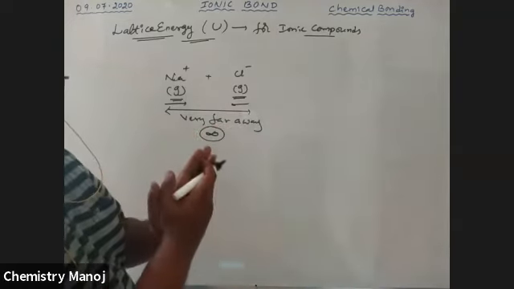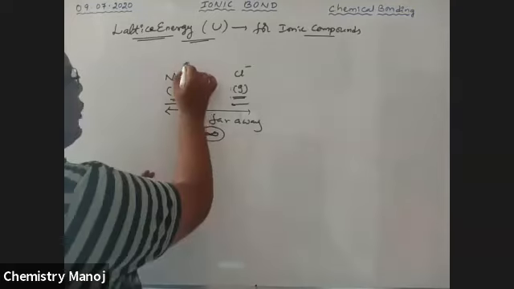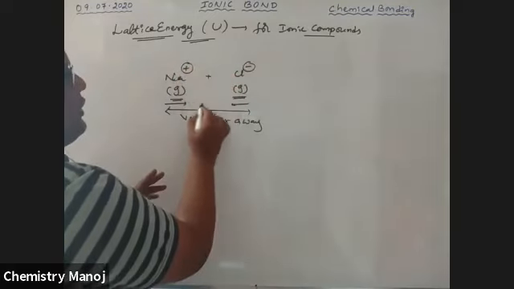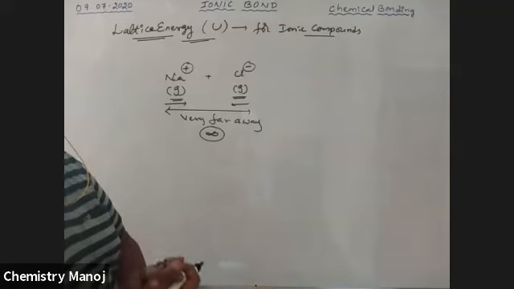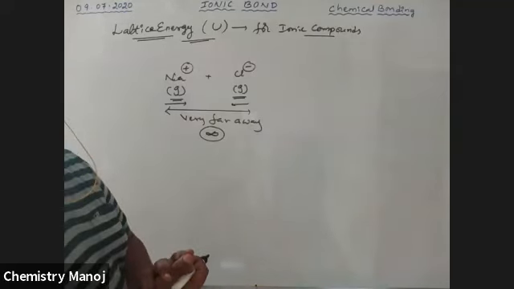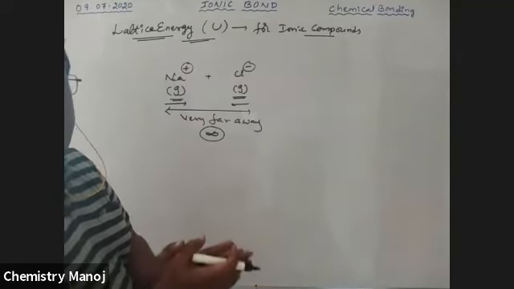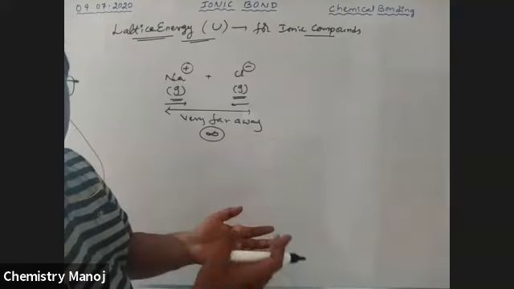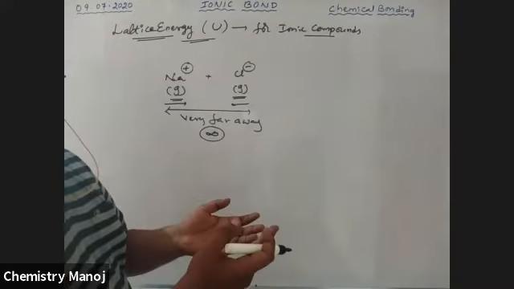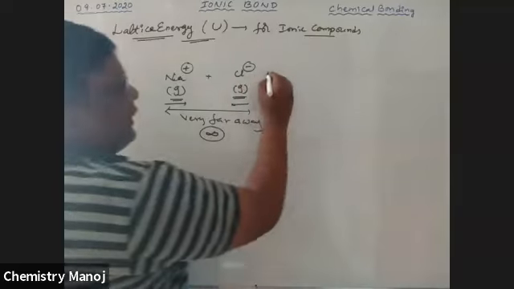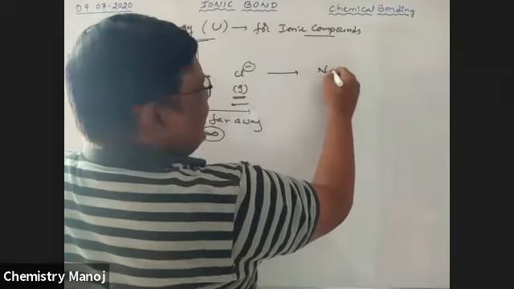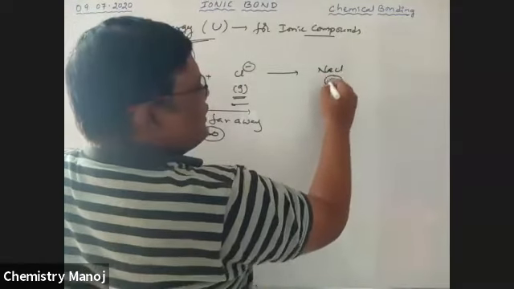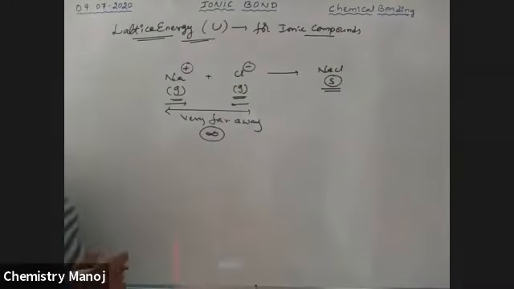When they are approaching nearer to each other, because one is a positively charged ion and the other is a negatively charged ion, there should be some attractive force. At a certain distance, the attractive forces dominate. Therefore, that Na plus ion and Cl minus ion give the NaCl compound, which is in solid state.